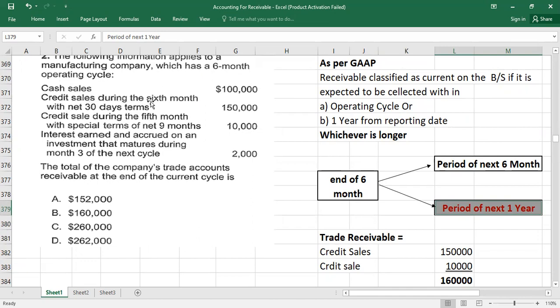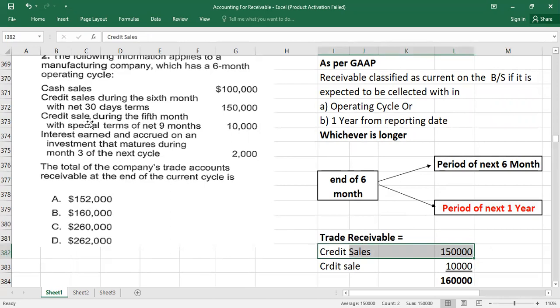Credit sales during the fifth month with net 30 days terms. It means you will collect this even within 30 days. You have a benchmark period of 1 year here, but this will be collected within 30 days. So it is of course our current asset. So we will take this credit sale as part of receivable, 150,000.